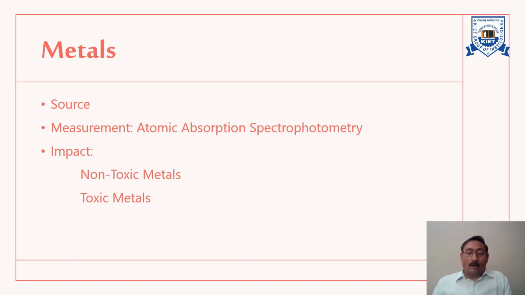If we talk about the impact, before going to the impact, we can say that metals can be classified as non-toxic metals and toxic metals. So in the beginning, I will talk about non-toxic metals.